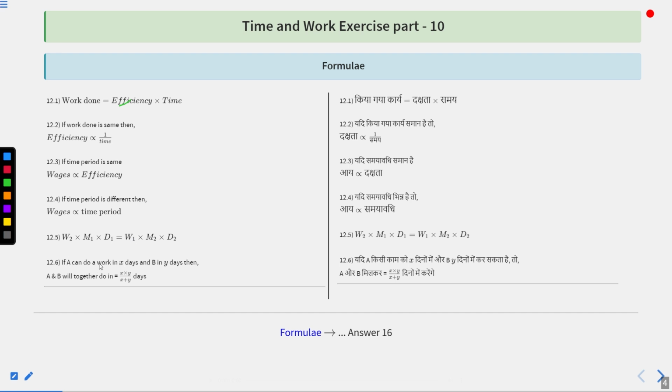And next is if A can do a work in X days and B can do a work in Y days, then both of them together can do the work in X into Y upon X plus Y days. These are the formulas.